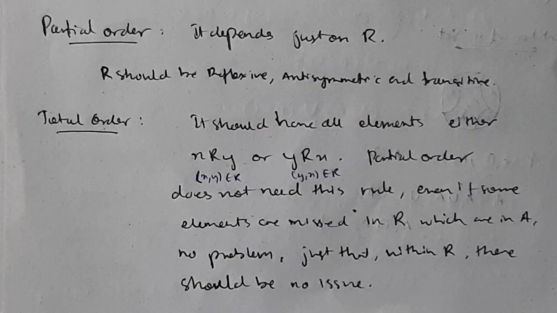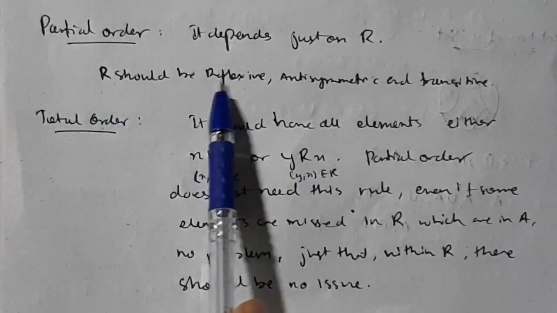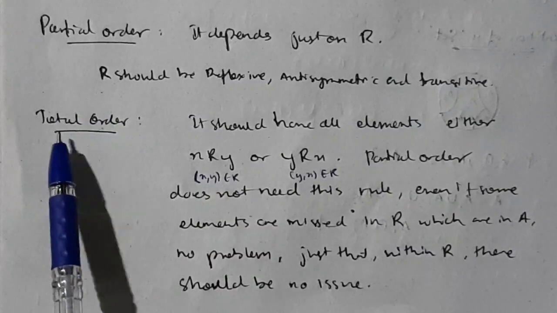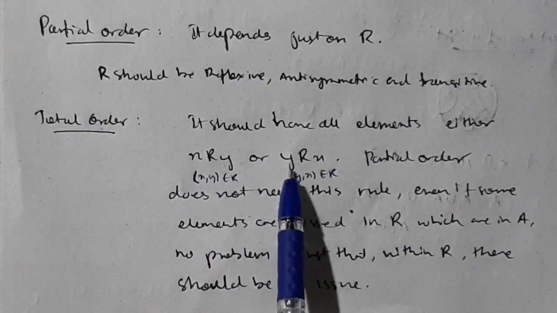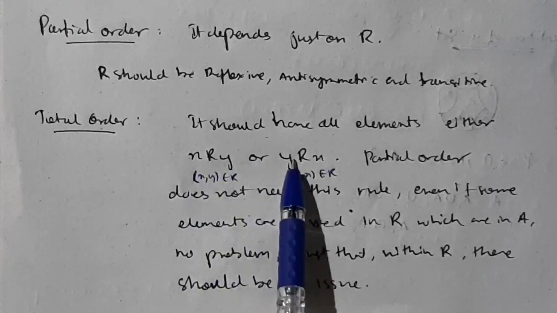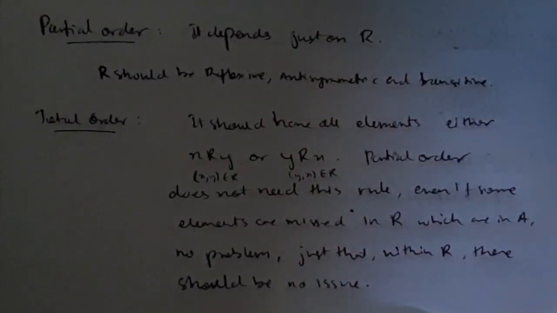Very important topics. Partial order: if you need to prove it, you need to check if the relation R is reflexive, antisymmetric, and transitive. For total order, you need to check if x comma y belongs to R or y comma x belongs to R. Either of these should belong to R. I'll explain it with an example now.